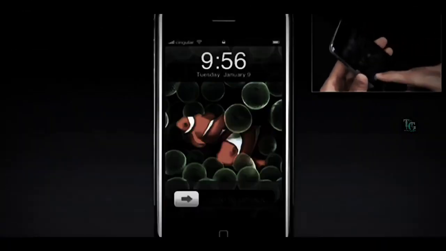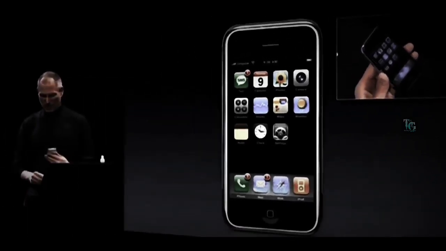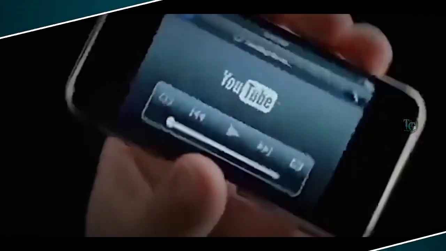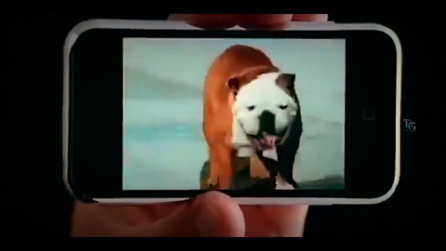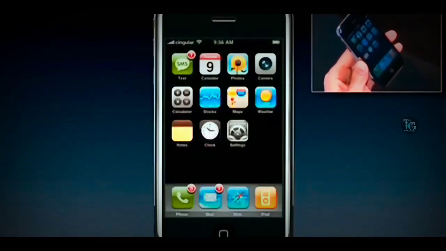operating system. In the bottom uneditable dock were phone with voicemail, post office, Safari, iPod as a music, photos, camera, YouTube, calculator, stocks, Google Maps, weather, notes, clock, settings. Now it looks ridiculous, but that's all that was on the iPhone. In some places resembled physical objects. For example, notes were very similar to a real notebook.